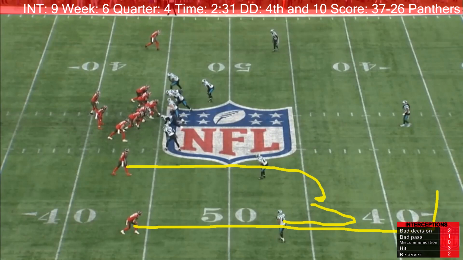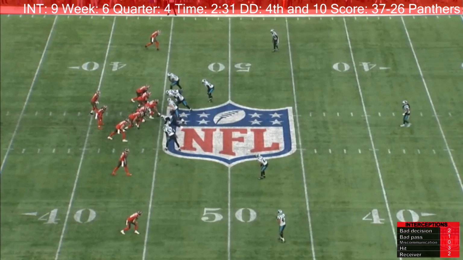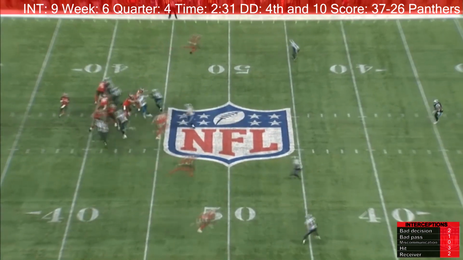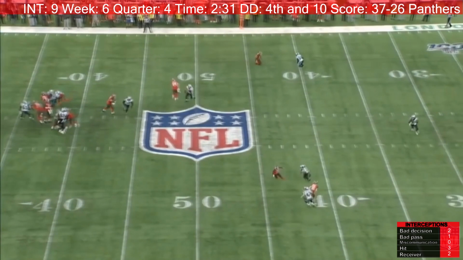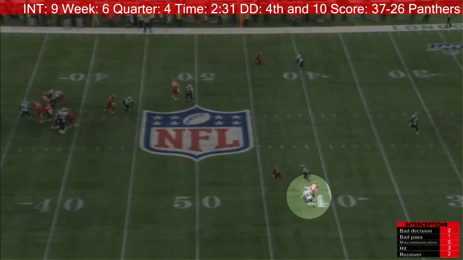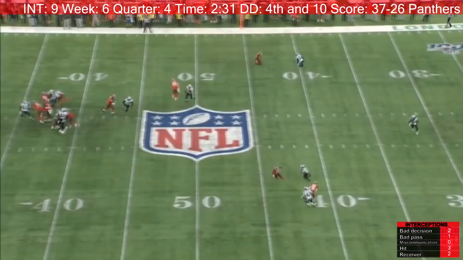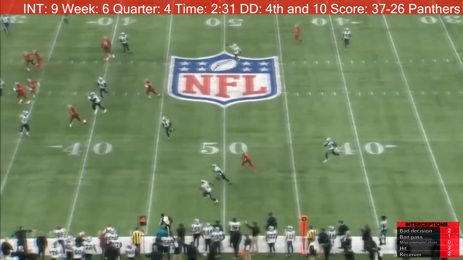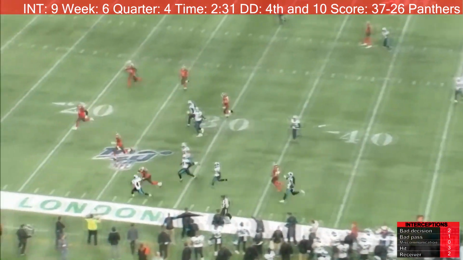As you'll be able to see, both receivers are in the line of sight of the football. 47 makes an actually quite courageous move by giving up his man. It very easily could have gone to his guy. As you can see there, they're both lined up, but 47 sees that the ball is going to go to Chris Godwin, so he jumps that route. We're going to call this one a bad decision on Jameis Winston's part. However, I do believe it was more of a good play by 47.